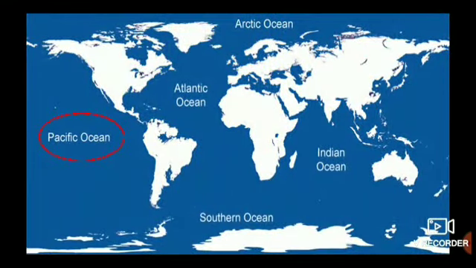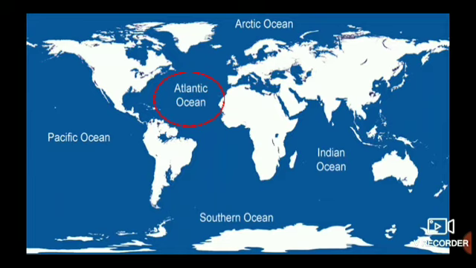So the Pacific Ocean is the largest and deepest ocean of all. This ocean separates North America and South America from Asia and Australia. Okay, children?